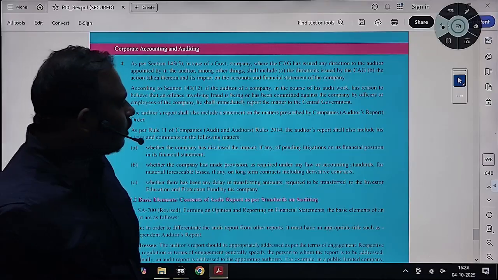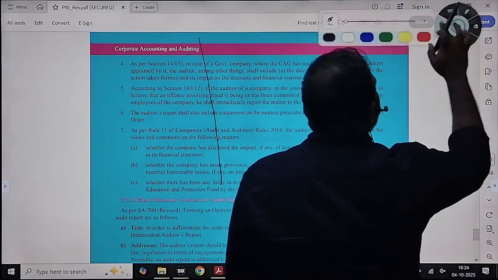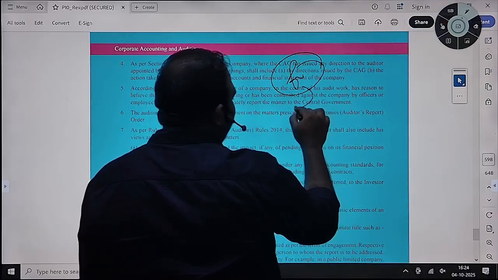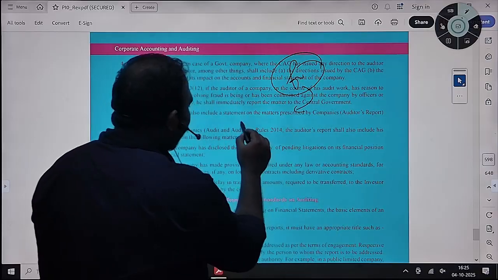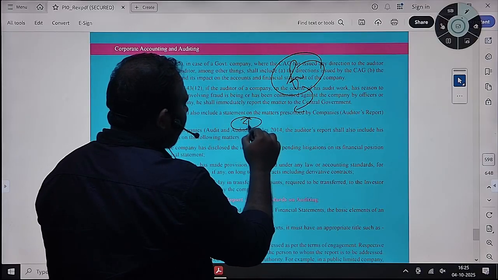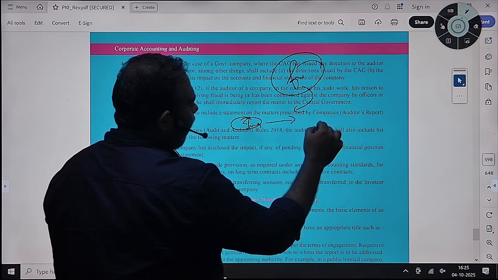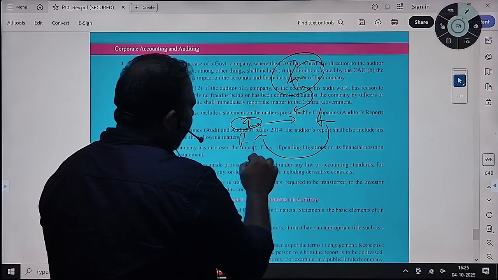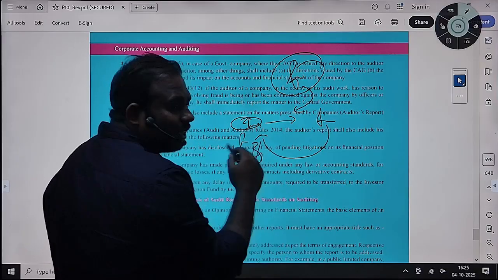Suppose there is a fire. As on date, you have taken insurance, and if there is a big fire and that affects the financial position as on the balance sheet, then you need to change that.